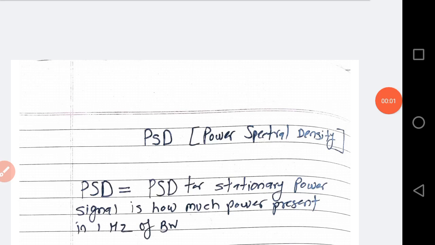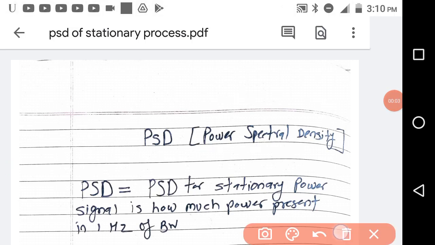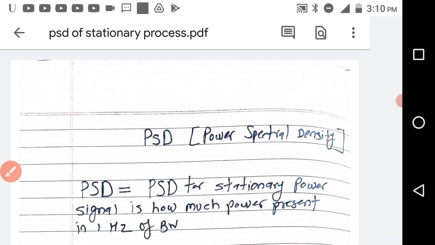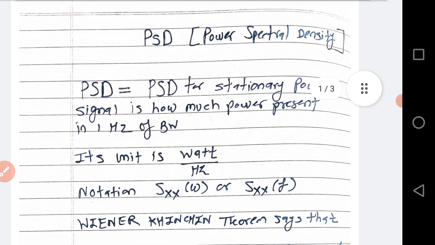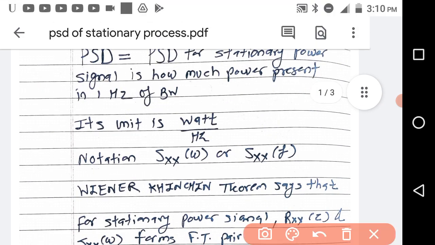In this video we will see about PSD, that is power spectral density. So PSD is nothing but the power present in 1 hertz frequency or 1 hertz bandwidth. Its unit is watt per hertz and its notation is Sxx(w) or Sxx(f).